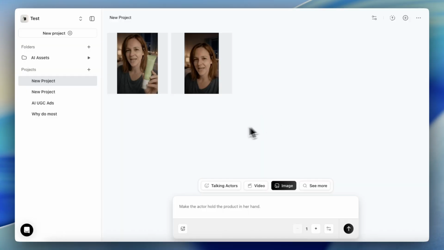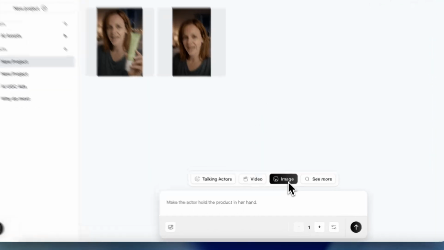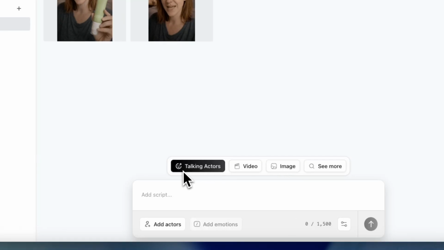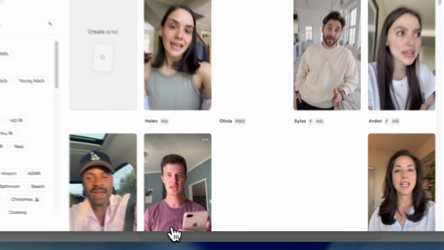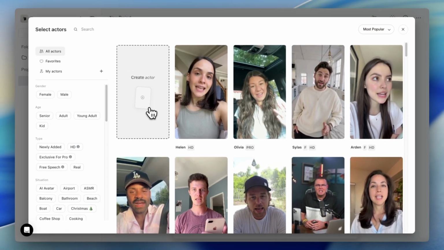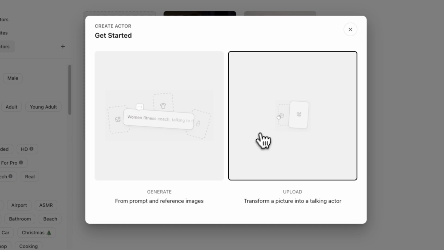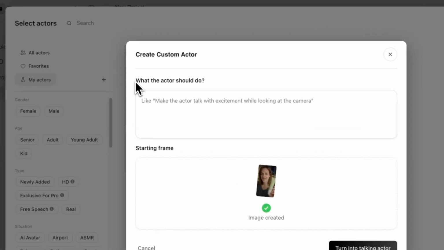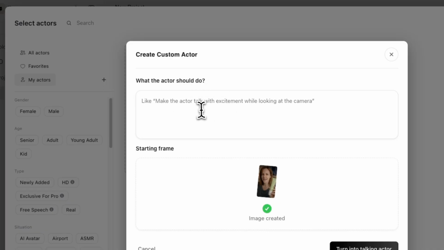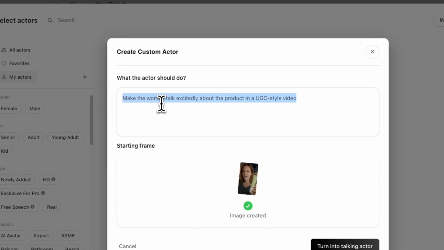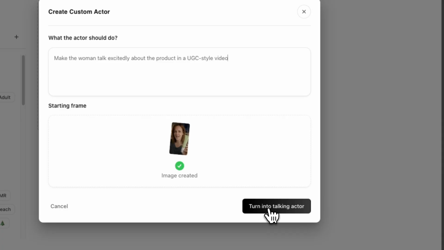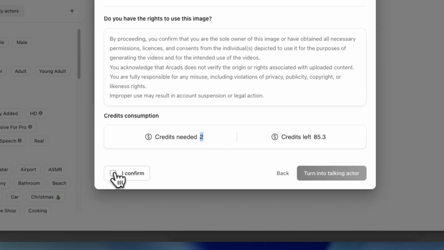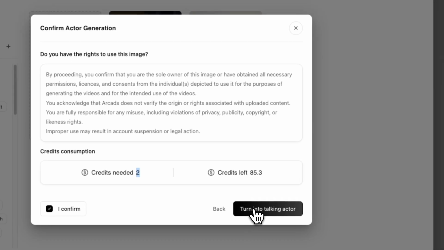And to do that, you need to head back to ArcAds AI, and here in the prompt box, instead of selecting image, we're going to select Talking Actors and click on Add Actors. And here it allows you to create an actor. So click on that and then click on this upload option. And now just upload the image you just created here. And to make it look like a proper UGC style advertisement, make sure to describe what the actor should do in the video. So for example, I'm going to use this prompt that is make the woman talk excitedly about the product in a UGC style video. And after that, I will click on turn into talking actor. This eats up 2 credits. So just click on confirm and click on turn into talking actor.